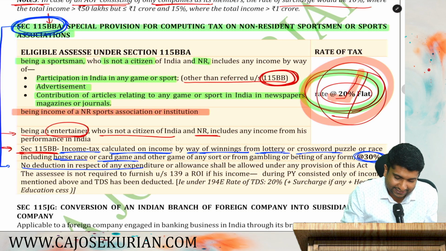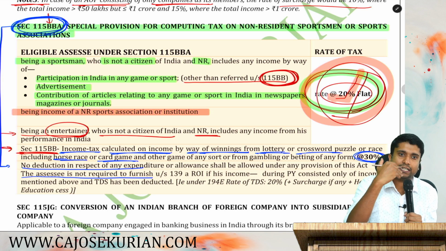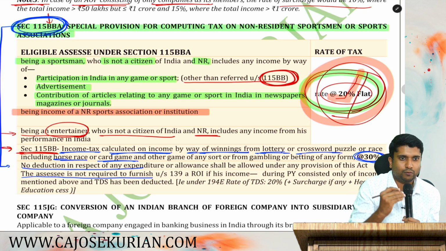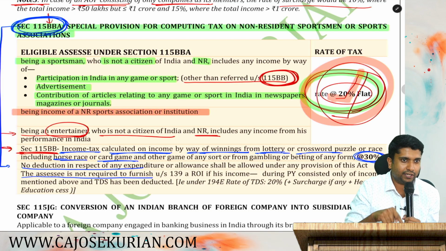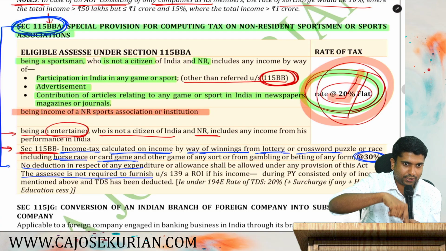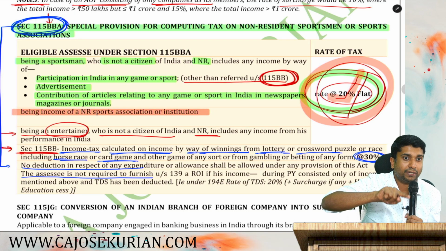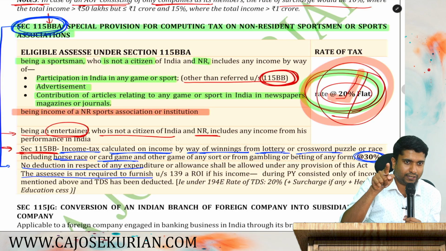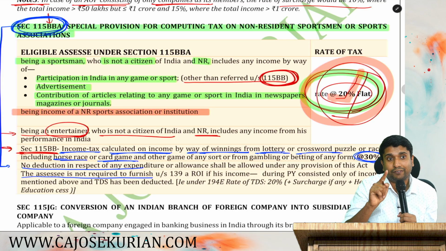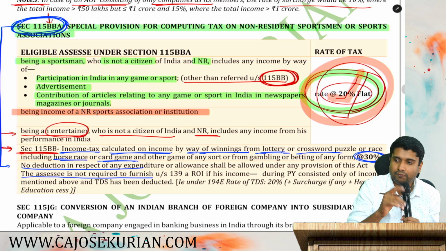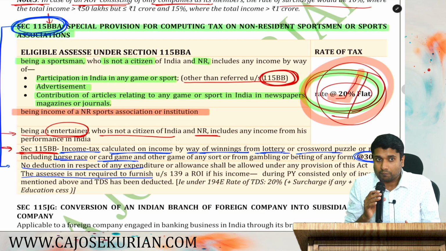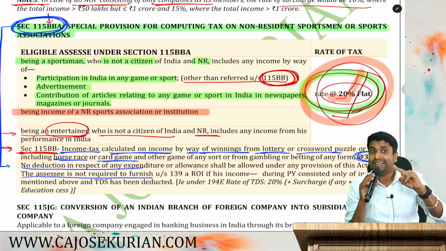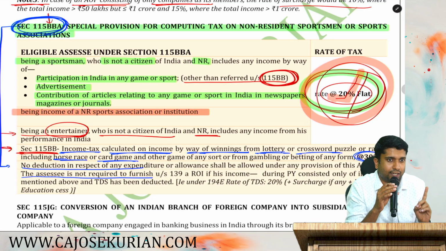Now, an assessee, if he does not have any other income, say Glenn Maxwell, while coming and playing IPL in India, it is not practical to tell him to file return on the due date. So what the department says is, whenever Glenn Maxwell or another association or entertainer earns some income in India, if TDS has been correctly deducted and that person does not have any other income, then he is absolved from filing the return. You are not supposed to file your returns, provided two conditions are there. He should not have any other income, plus TDS has been correctly deducted.